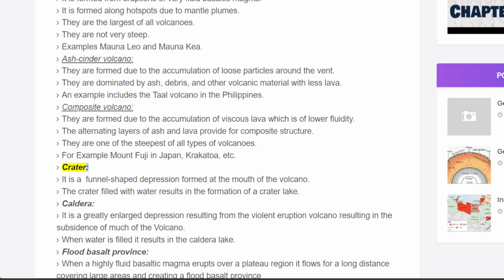Crater. It is a funnel-shaped depression formed at the mouth of the volcano. The crater filled with water results in the formation of a crater lake. Caldera.